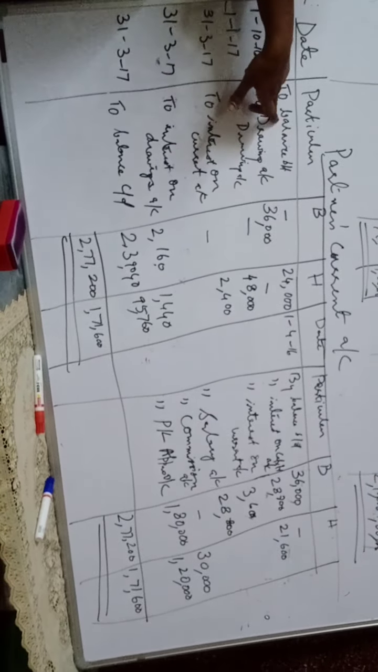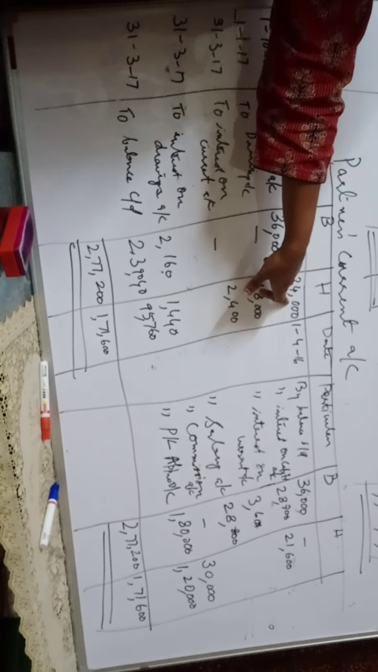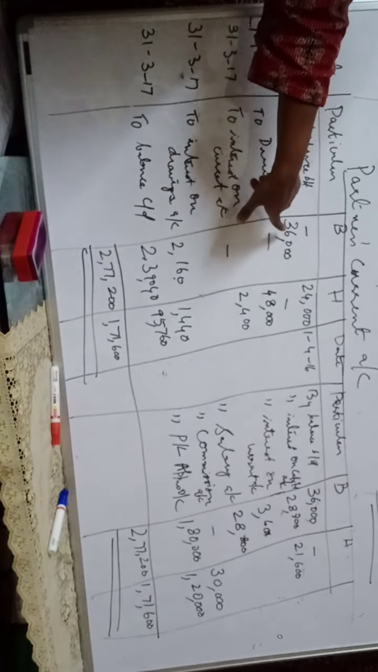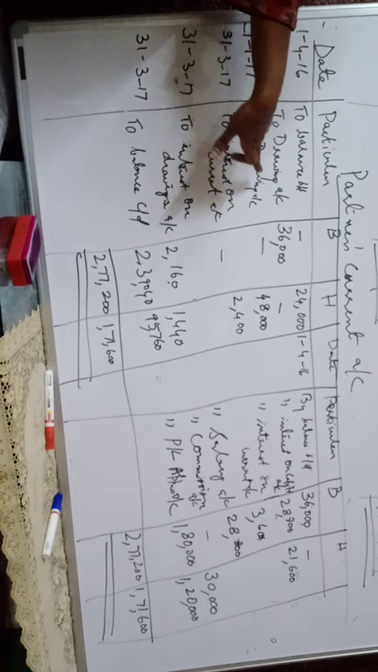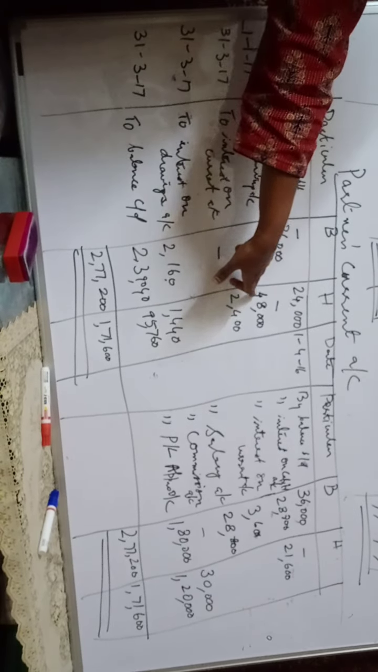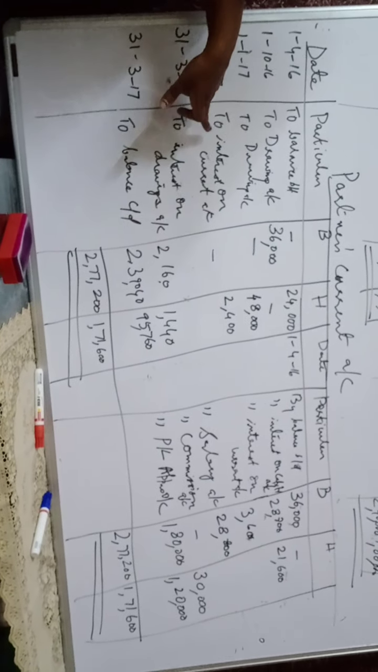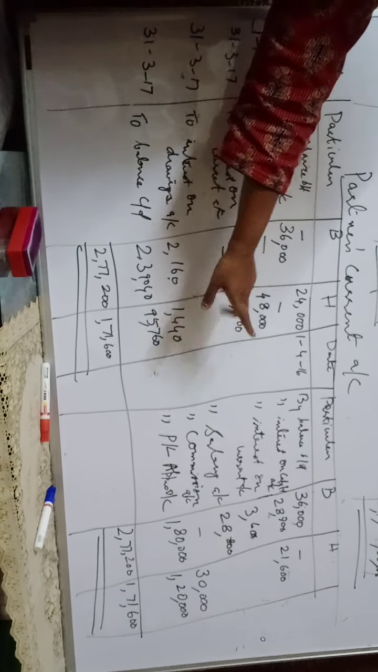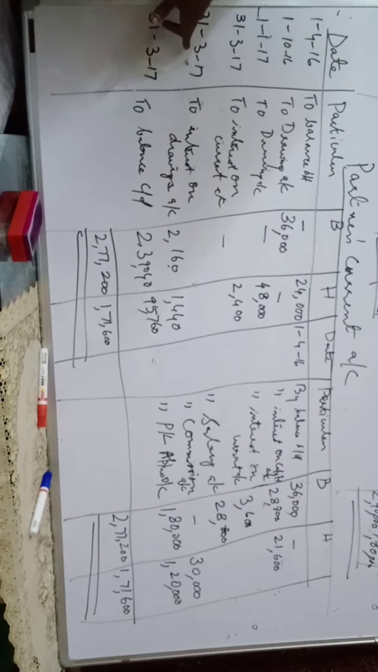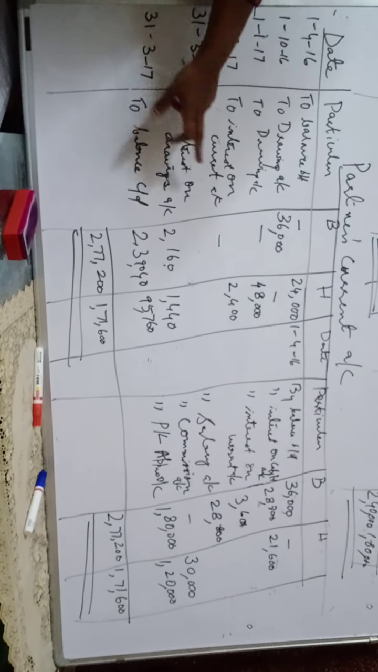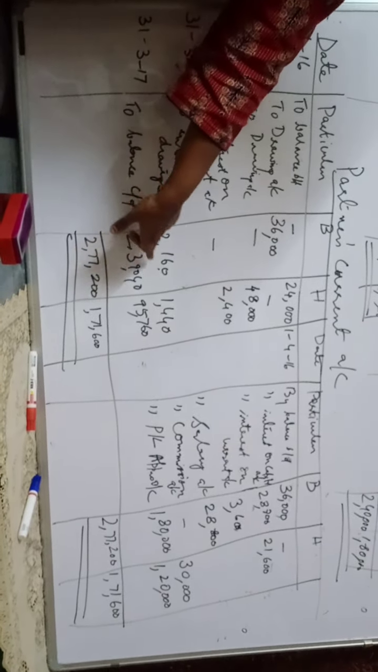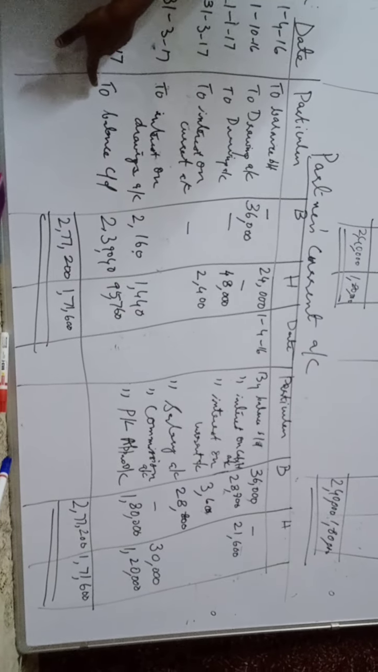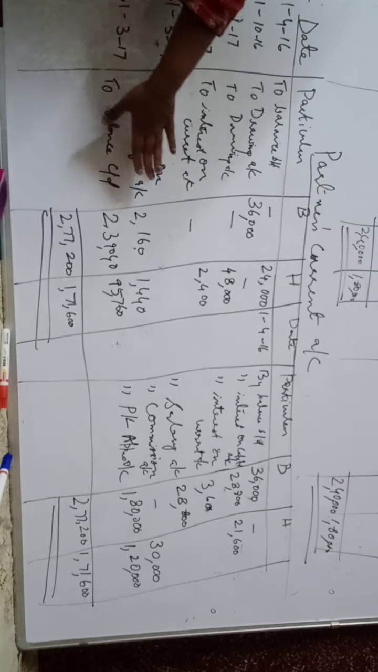To balance brought down Hiral 24,000. To drawings account 36,000. Again to drawings account for Hiral 48,000. Then to interest on current account of Hiral 2,400. To interest on drawings account for both 2,160 and 1,440. Next on 31st, now we close the account with these balances.